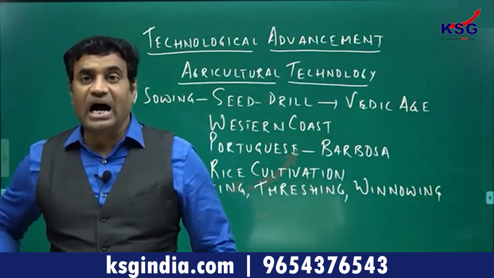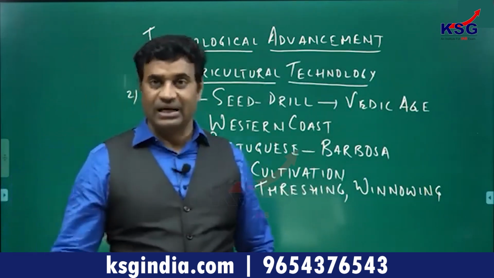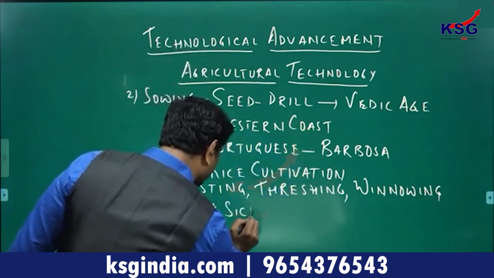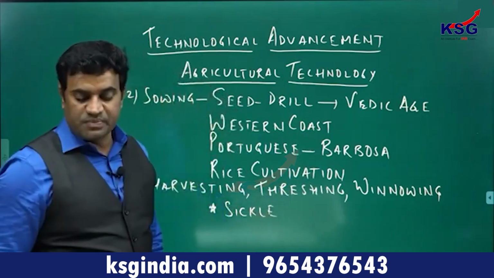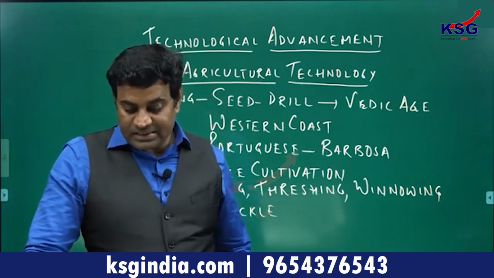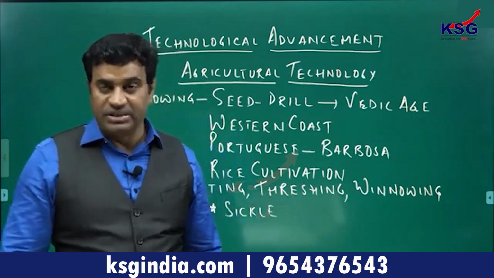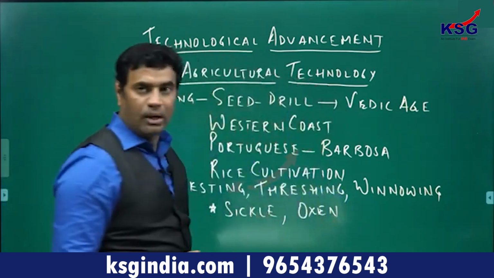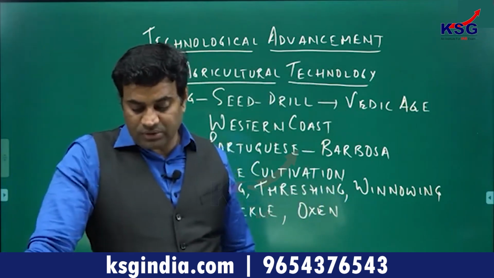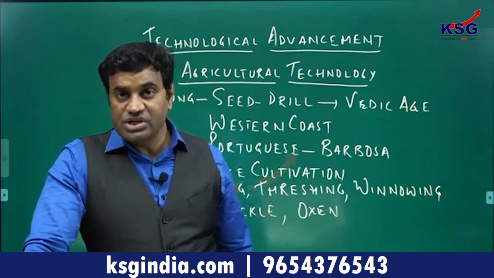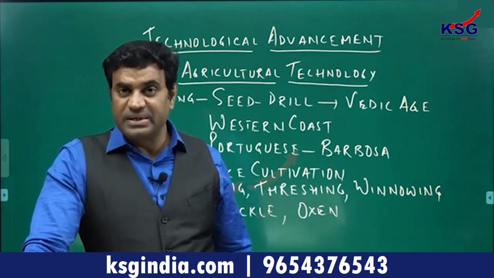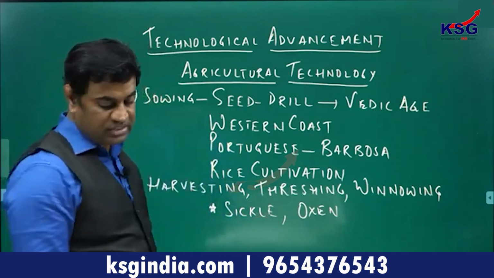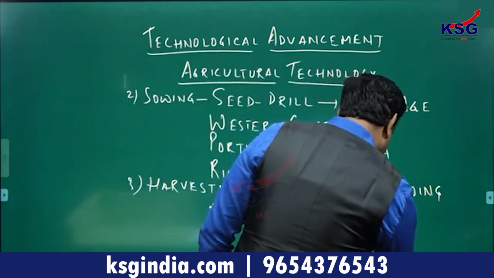Initially, harvesting of the crop was done with a sickle, that is cutting of the crops. Clear? So originally harvesting was done by sickle. Clear? And at the same time threshing was done by using oxen. So threshing of the crop was done with the help of oxen that moved around the crop. Threshing was done by oxen who walked around, and at the same time the crops are put on the threshing floor as well. Wind power was used in winnowing in order to separate the chaff from the grains. Clear? So wind power was used.